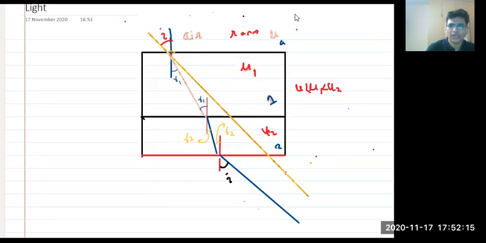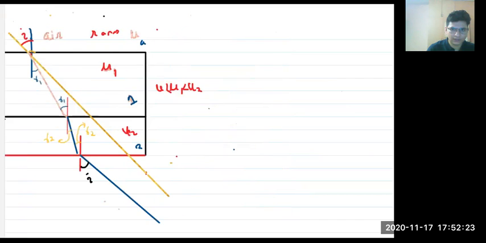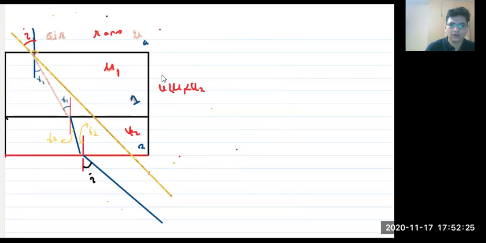Now, let's use Snell's law. I'll just shift this picture till this point. First of all, how many surfaces do we have? Refraction is occurring at how many surfaces? Tell me. 3. Very good, Shanti. Very good, Pragna. Very good, Dhruv. 3 surfaces.